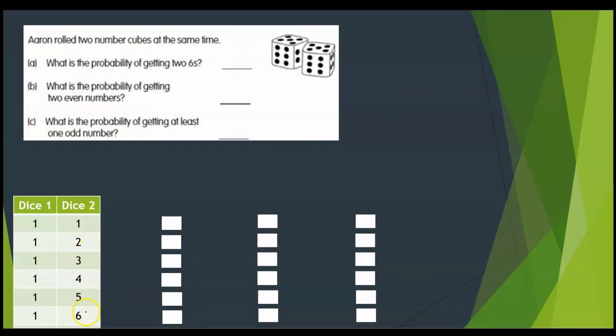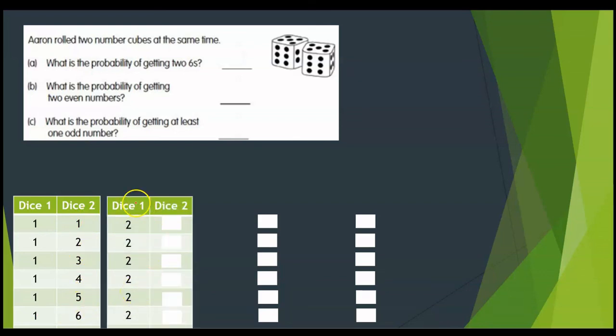So far I have 6 possible outcomes. Or I can get 2 on die number 1 with 1 on die number 2, or 2, 2, or 2, 3, 2, 4, 2, 5, or 2, 6. So we have 6 more